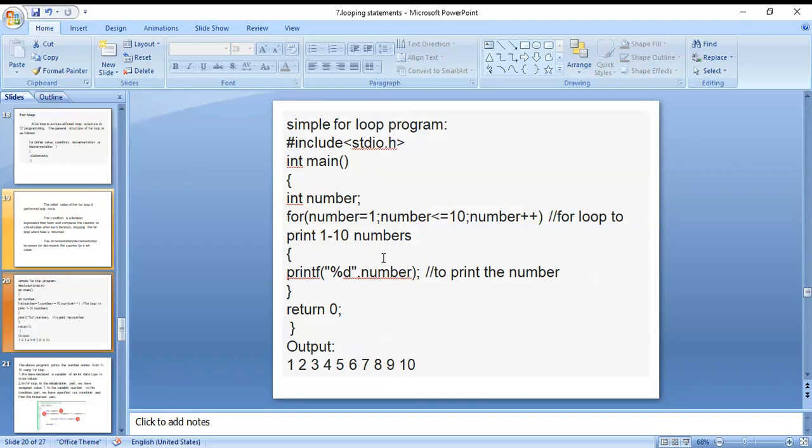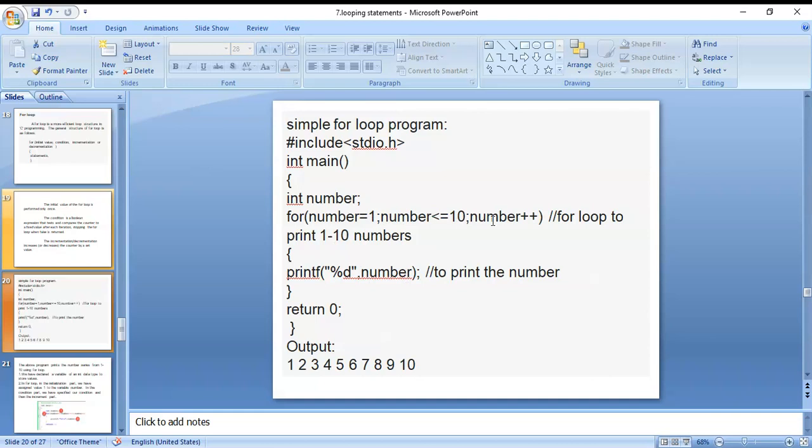Here you can see in the for loop: number is equal to 1, number less than or equal to 10, number plus plus. Print 1 to 10 numbers. Next, printf percentage d comma number. Next, closing, return 0. Here the starting value of number is 1, the condition is number less than or equal to 10, and number is incremented by plus plus.